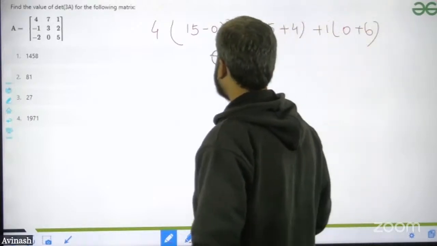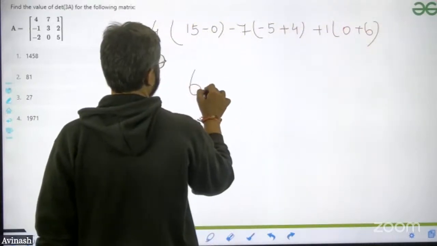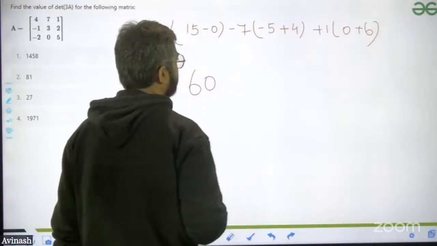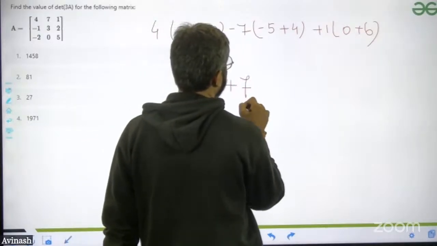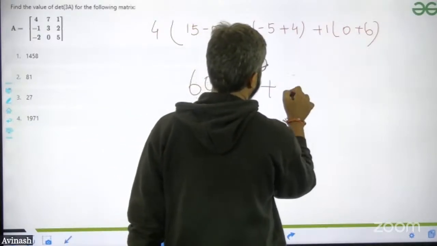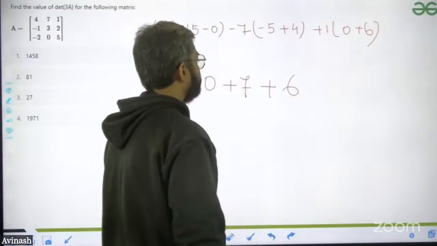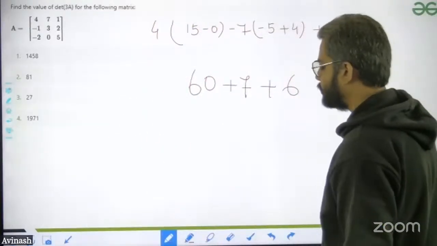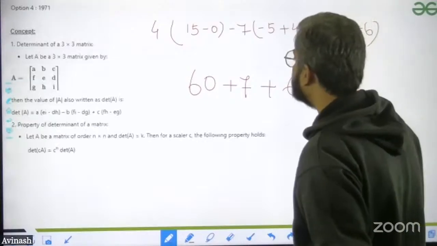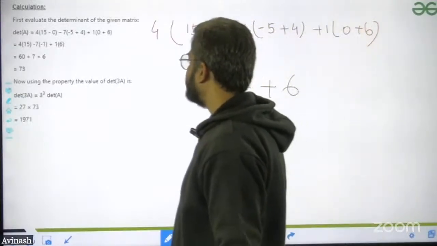Okay, so that will be 60 plus 35 plus 6, so this is exactly equal to 73. Okay, so the determinant we have got is 73.